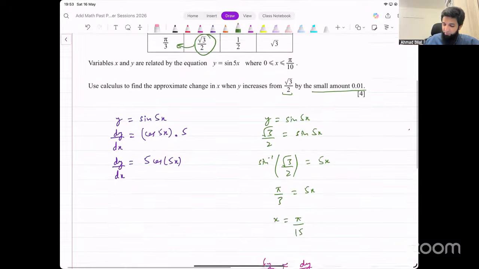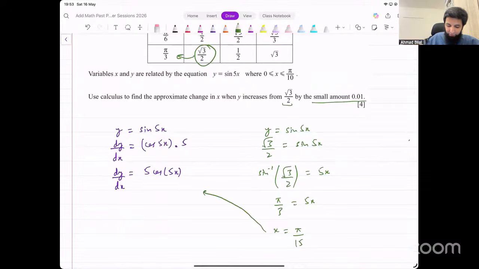Now, this is the value of x that we would input in that derivative to find dy over dx. The value for dy over dx turns out to be 5 into cos of 5 times x, that means 5 pi over 15. Now, 5 and 15 get cancelled to give us 1 over 3, so we have pi over 3. What is cos of pi over 3?